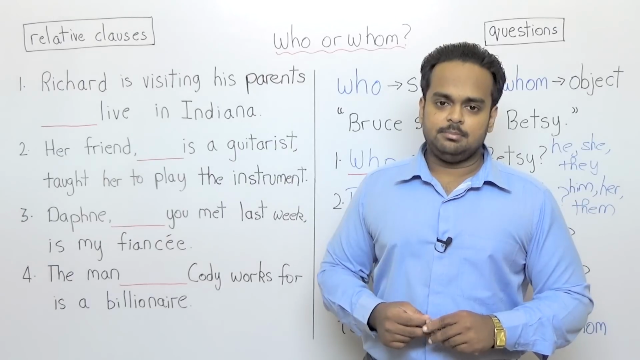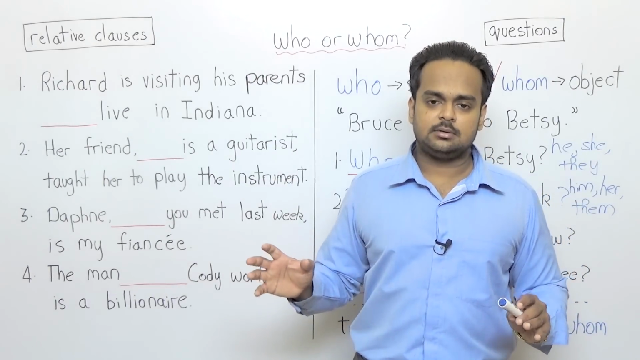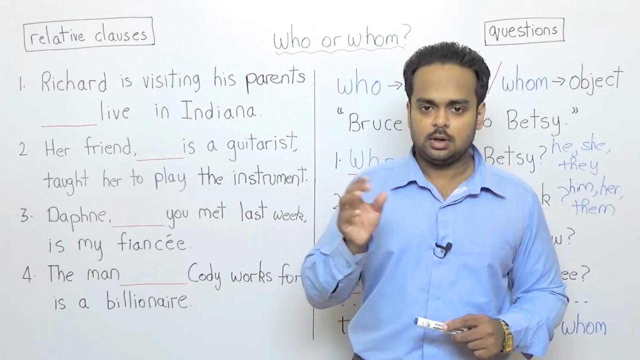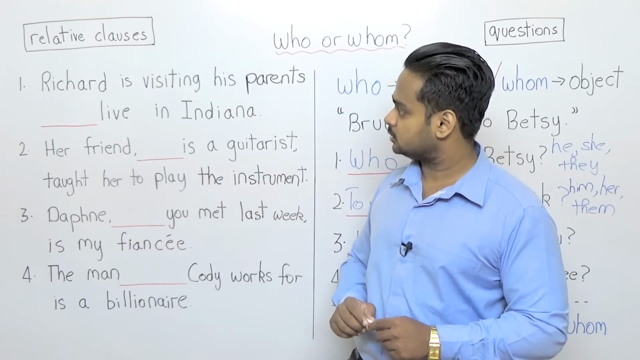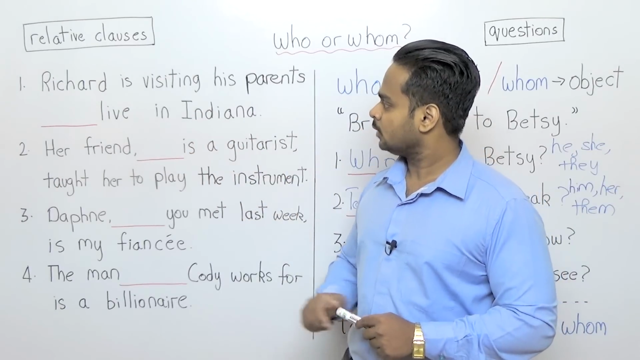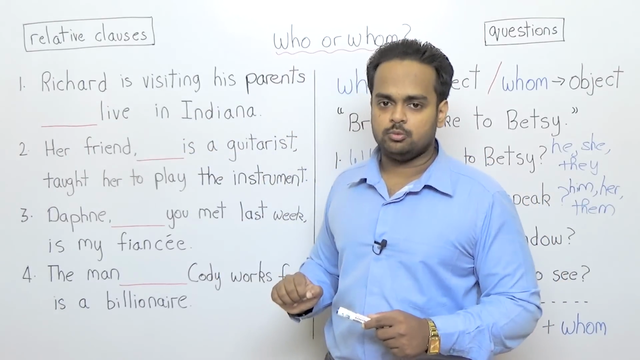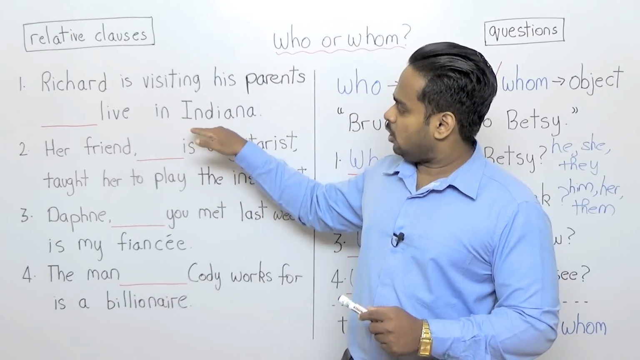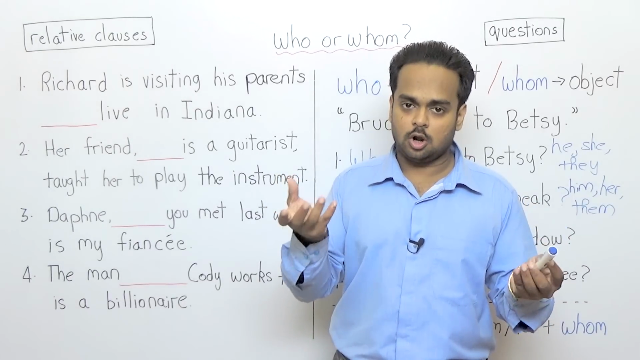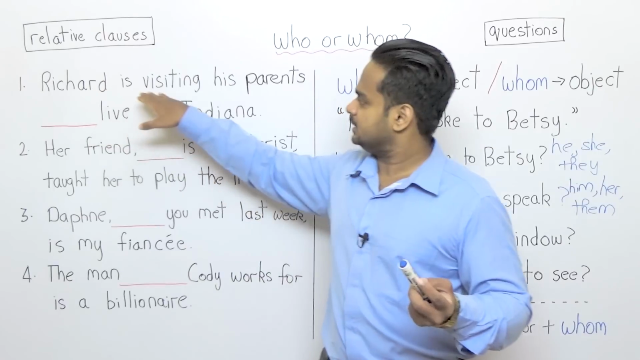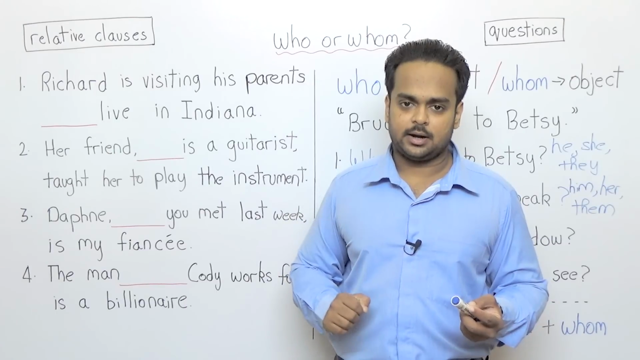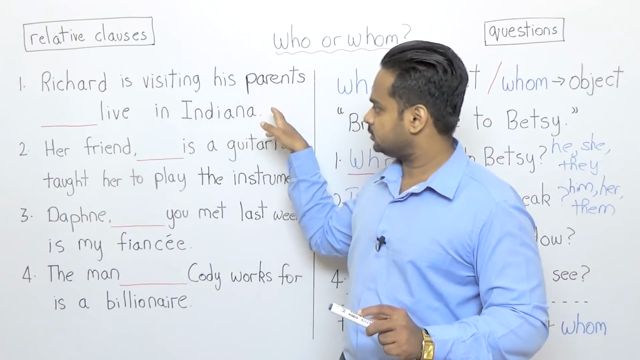Relative clauses simply means that 2 or more sentences have been combined together. Okay? And to combine them together, we use who and whom. Take a look at this first sentence. Richard is visiting his parents, blank live in Indiana. And here we would put who or whom. Well, first of all, let's split this big sentence into the 2 smaller sentences or clauses. The first is Richard is visiting his parents, and the second is his parents live in Indiana.